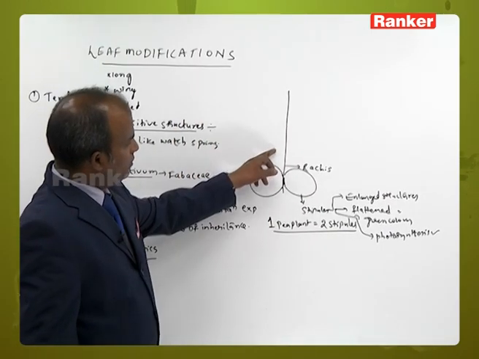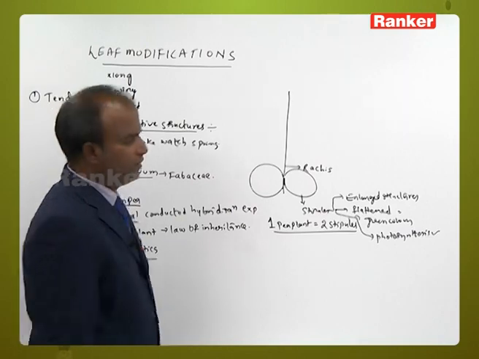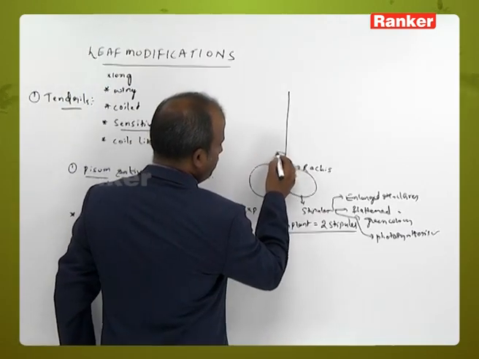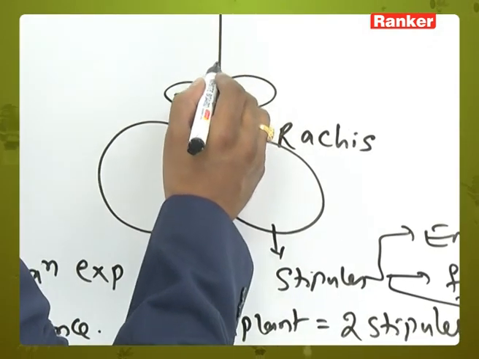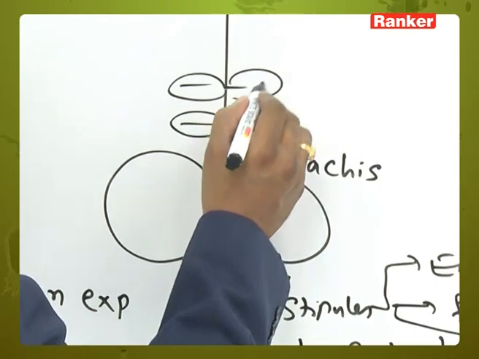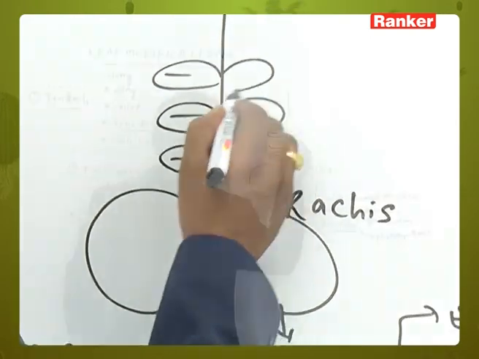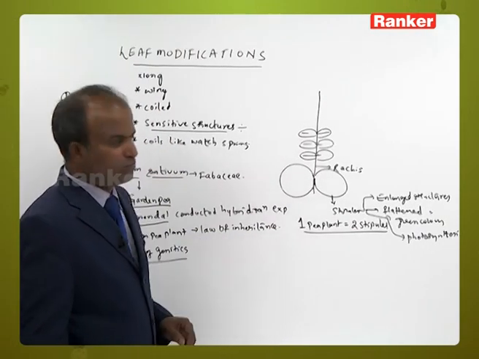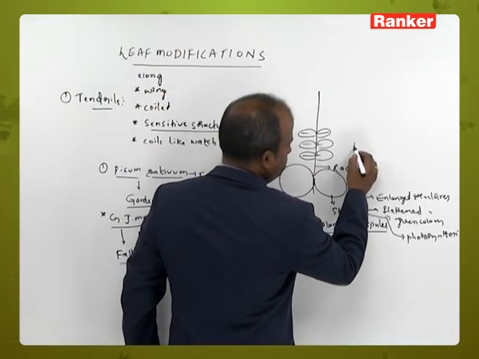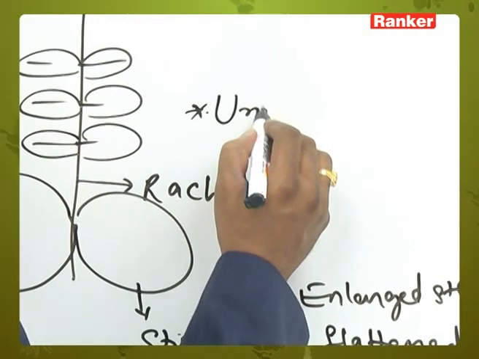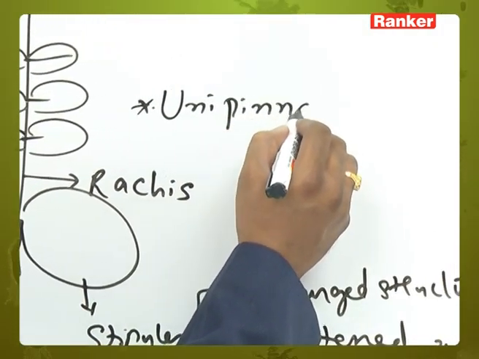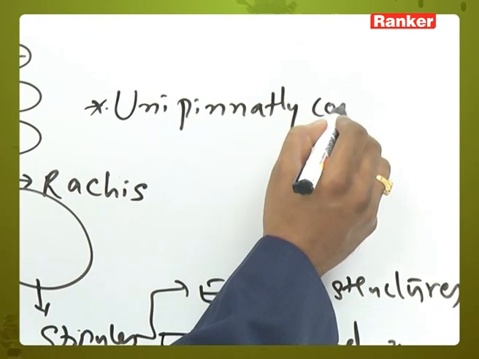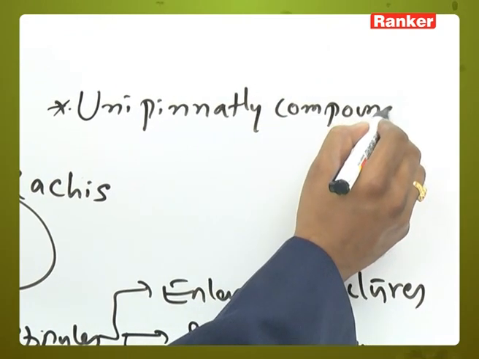On this rachis, leaflets are arranged. Which type of leaf does this Pisum sativum show? It shows a unipinnately compound leaf.